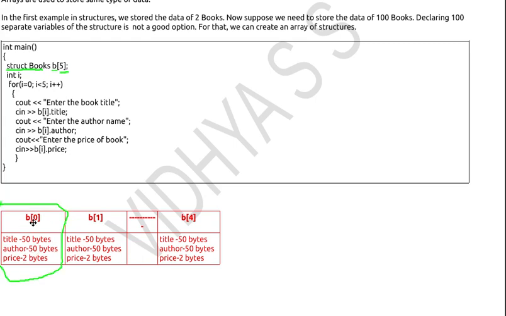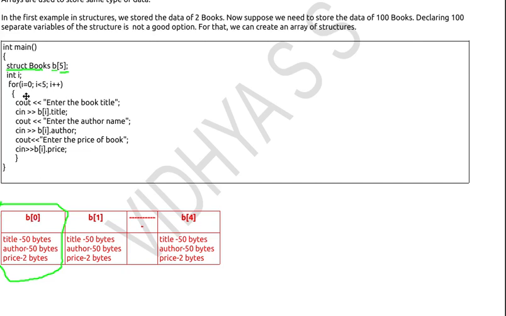If I want to store the first book details, how can I do that? I can store the first book details in B of 0. I ask the user to enter the book title and it can be stored in B of 0 dot title, where title is the variable name. For the second book details, I can store it in B of 1, and access the title as B of 1 dot title. Then I ask the user to enter the author name, which I store in B of 0 dot author, and the price of the book in B of 0 dot price in the first case.